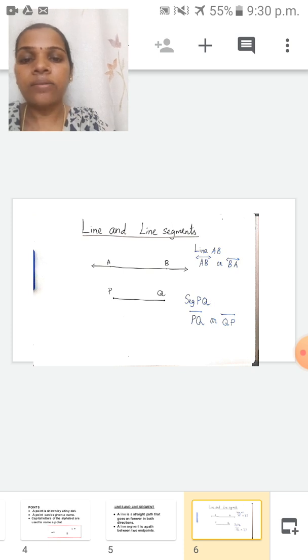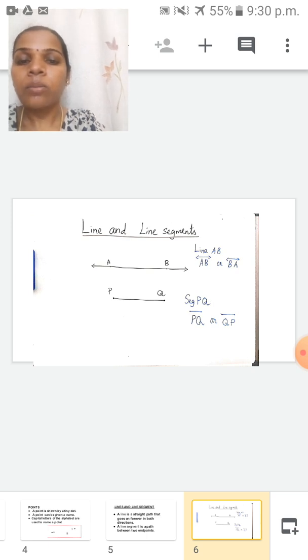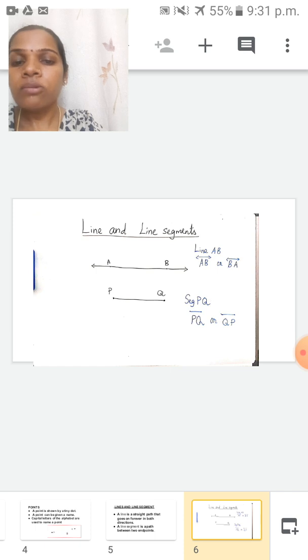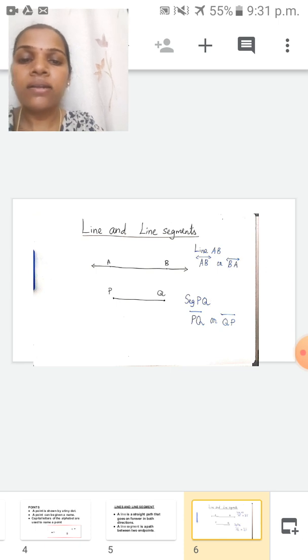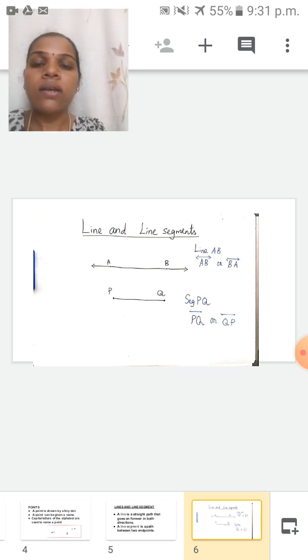This is the line. So how will the symbol of the line be written? Line AB. Above AB I put one bar, and on both sides of the bar I've given an arrow mark. Can you see here? Yes. So the symbol of the line is line AB or line BA. Both AB and BA, on both sides of the bar you have to see the arrow mark. Next one is line segment. So here an end point is there.